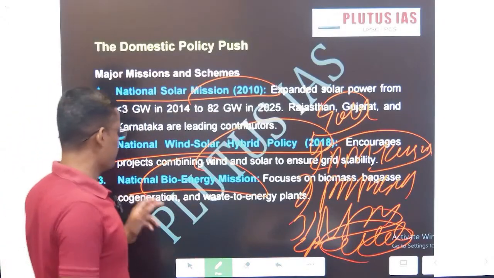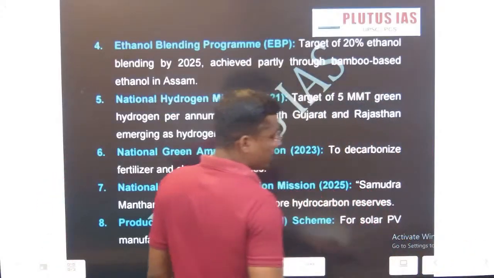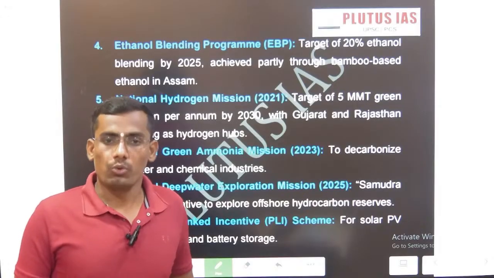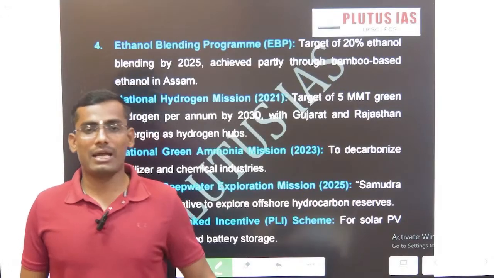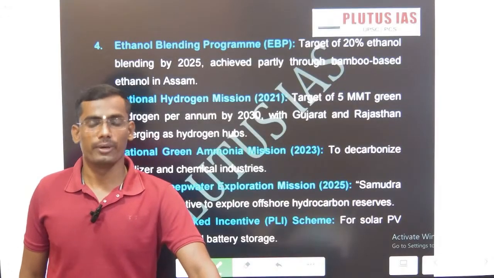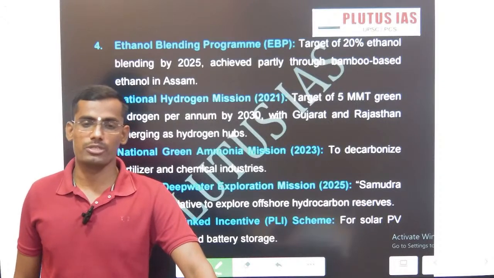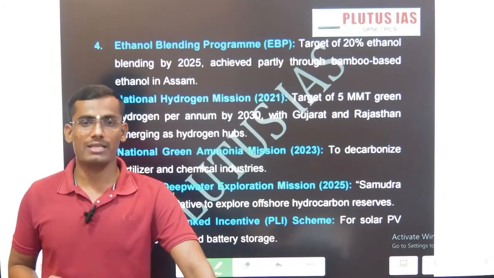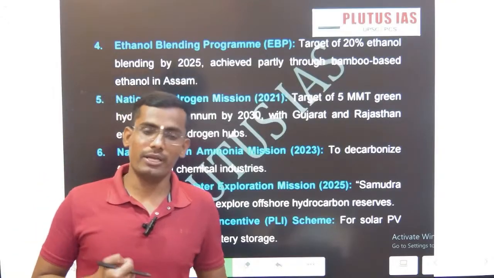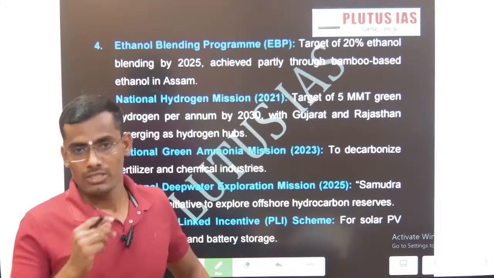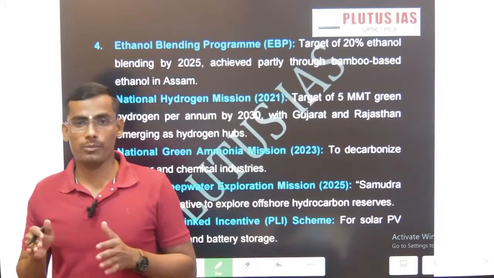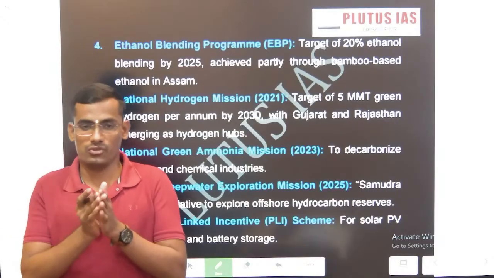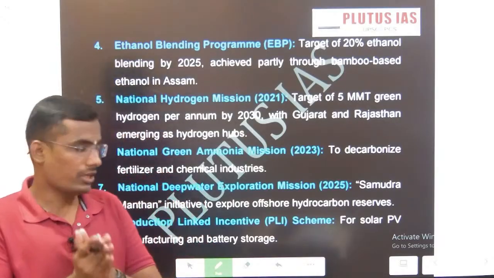Then on hydrogen energy, if you remember, the Government of India launched the National Green Hydrogen Mission in 2023, and the Green Ammonia Mission. This contributes to India's overall renewable energy basket. These are the policies in hydroelectric projects, solar power production, wind energy, and large hydro. These are the domestic level initiatives.